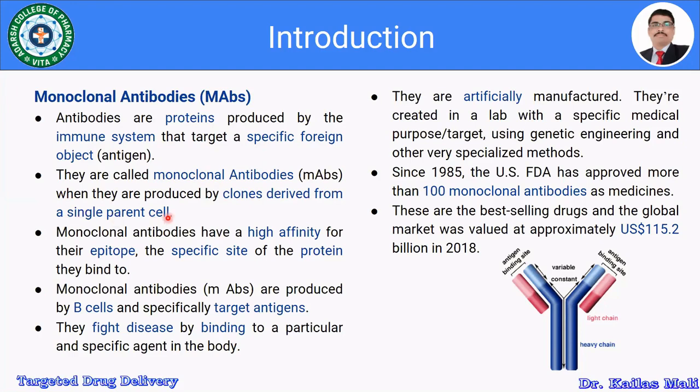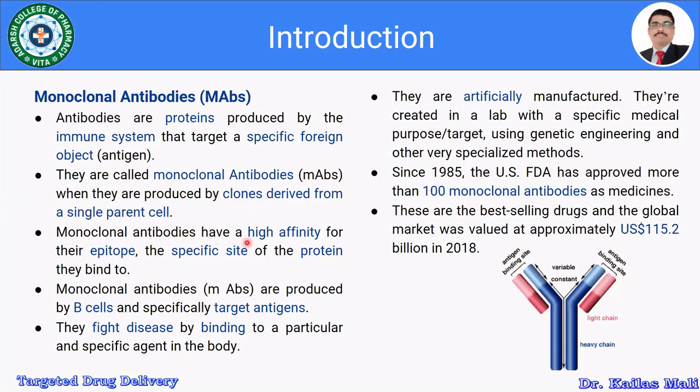When we are manufacturing the antibodies artificially, in such cases, it is said to be the monoclonal antibodies, and this is going to act as an antigen to produce the monoclonal antibodies.